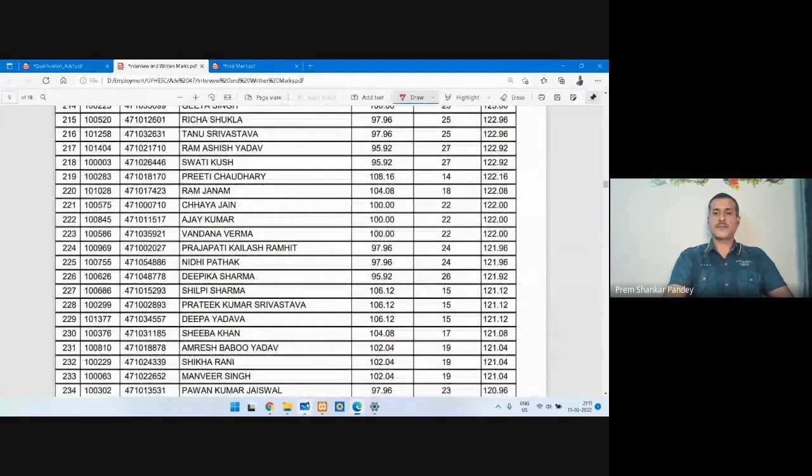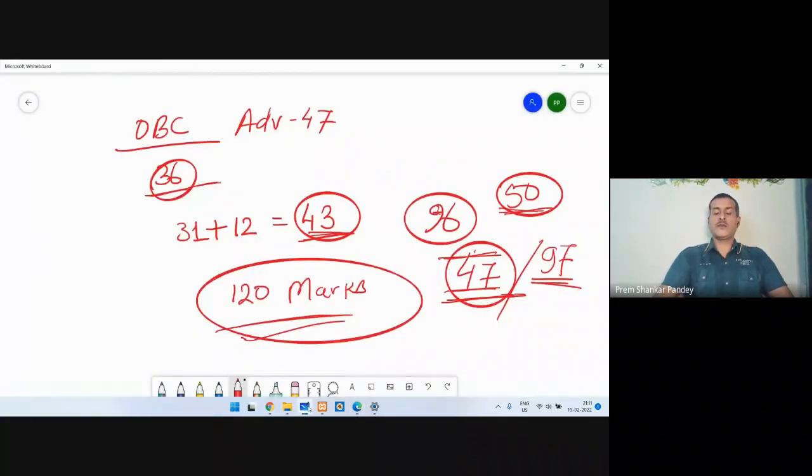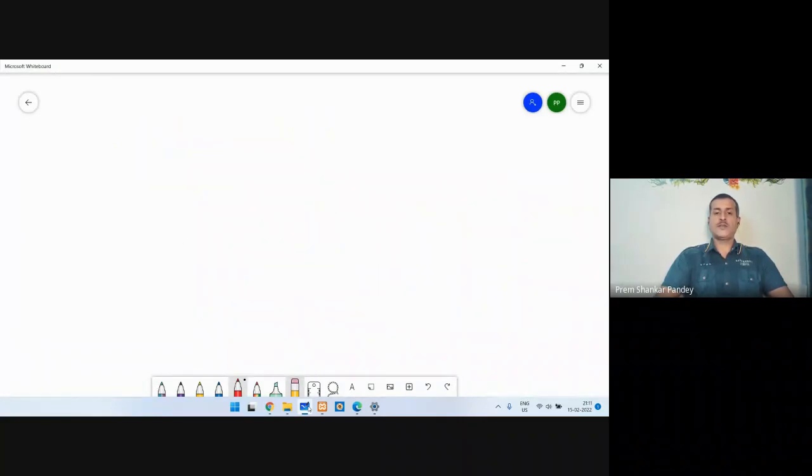95.96. Sorry, 95.92. They have to score 27. So if you have got 47 marks, if you are in OBC, you have got 47 marks, then you are supposed to secure 27 marks in interview. If you have got 48, then gradually your marks will be coming down. You need to secure 25 marks.